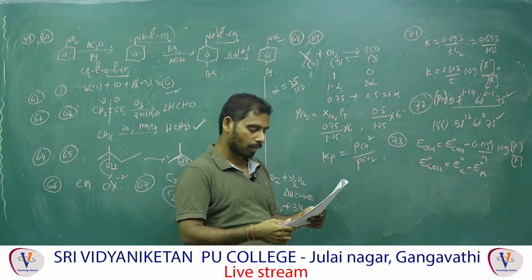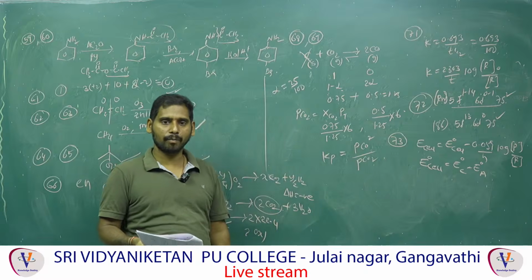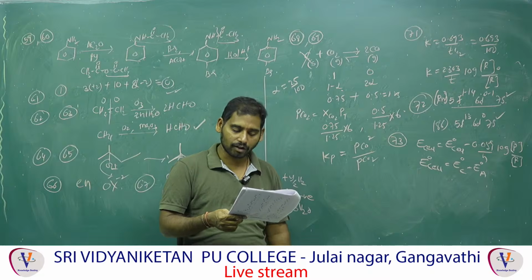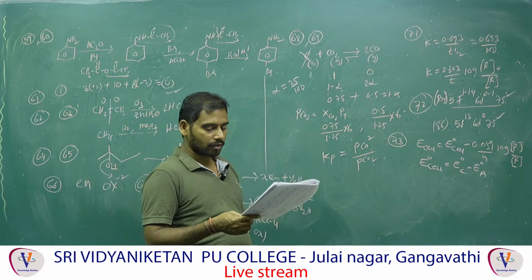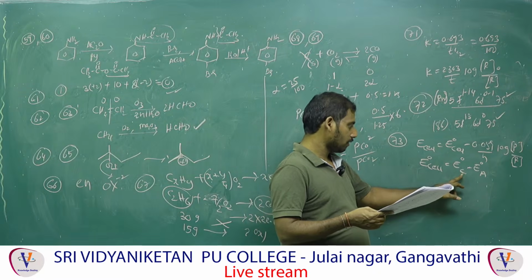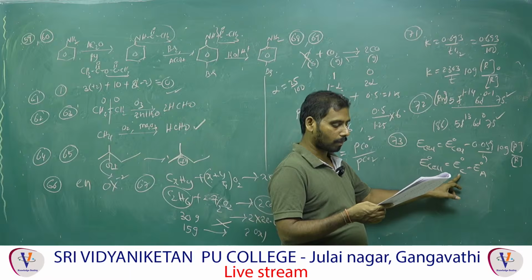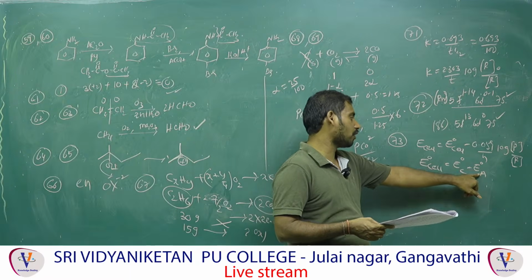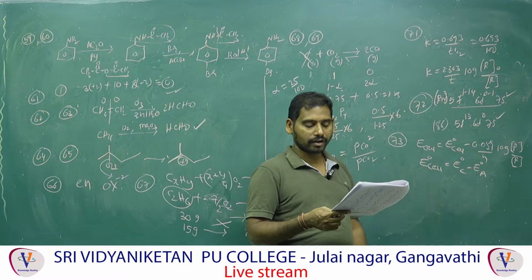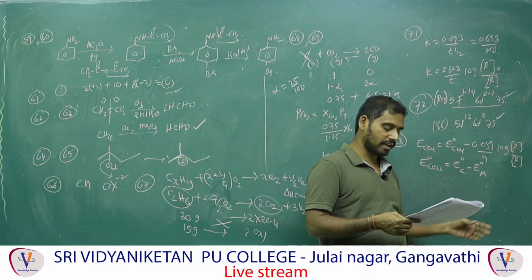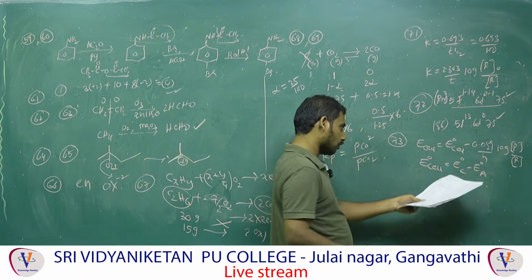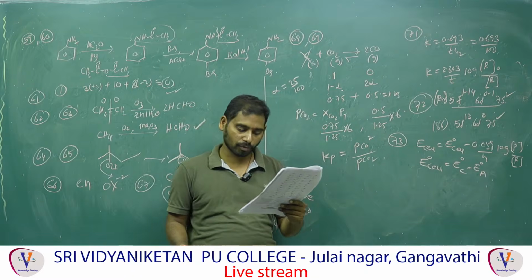First, which one is cathode? In the cell notation, left side is the anode and right side is the cathode. Cathode is copper, anode is nickel. Copper is given, we have to find nickel. That means copper is the cathode and nickel is the anode. Cathode minus anode, the anode value we don't know. Minus 0.059 by n, where n is 2 electrons transferred. Product concentration by reactant concentration you have to substitute. You will get the E naught of anode as minus 0.21.